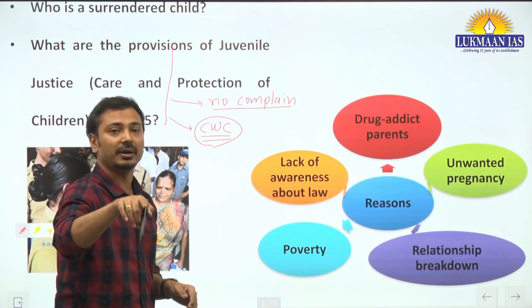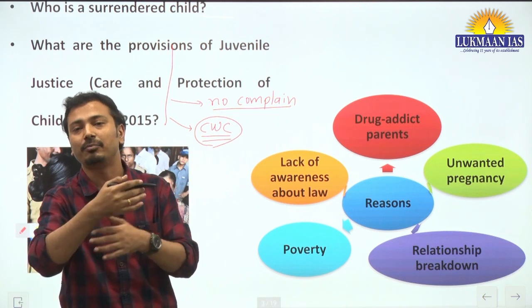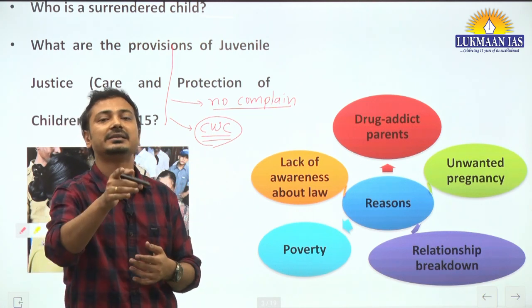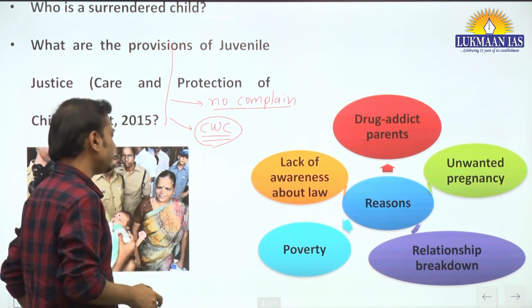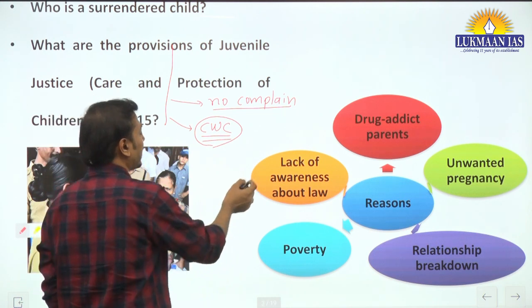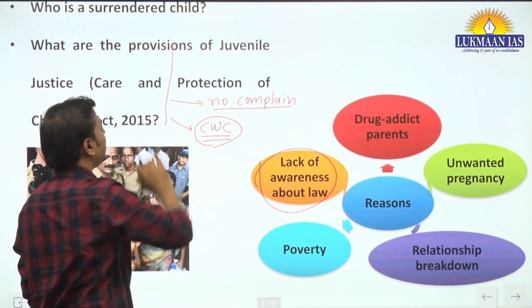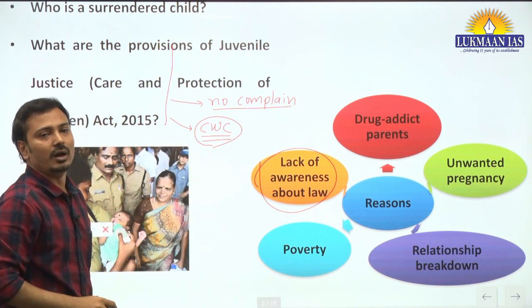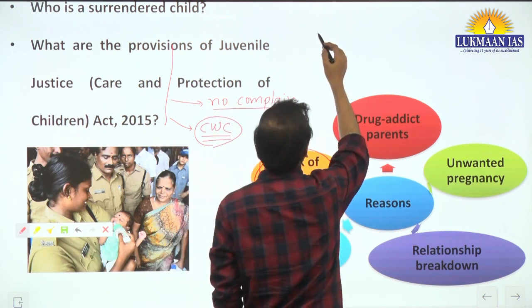Even the common people, if they come across a baby left unattended at a public place, then it is a criminal offense. They need to immediately report to either police or Child Welfare Committee. Such lack of awareness about the law is also a reason for child abandonment, and therefore there is need of more and more awareness about the child surrendering practices.